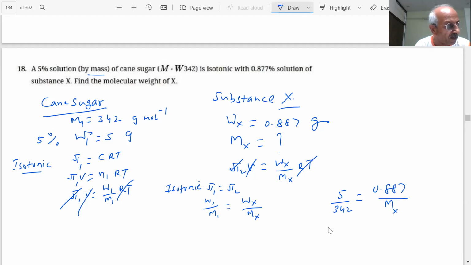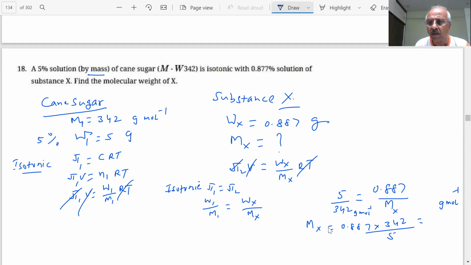What is the value of Mx then? Mx will be 60.67 gram per mole.